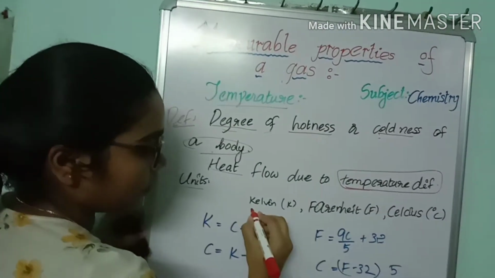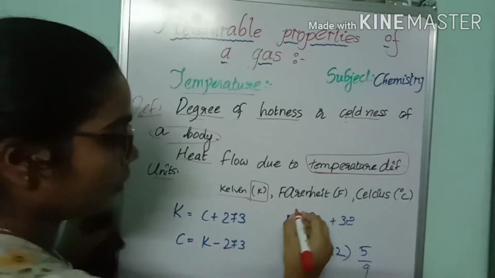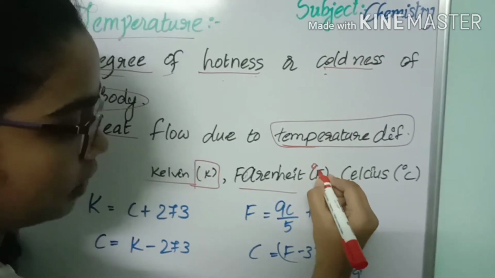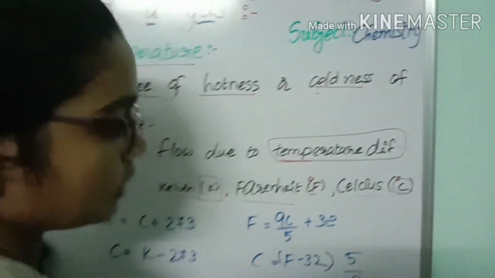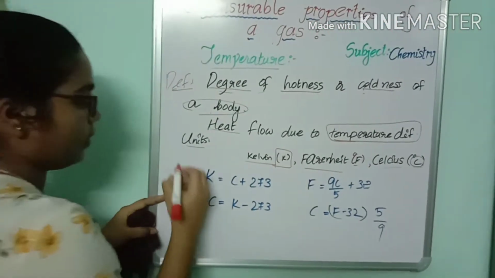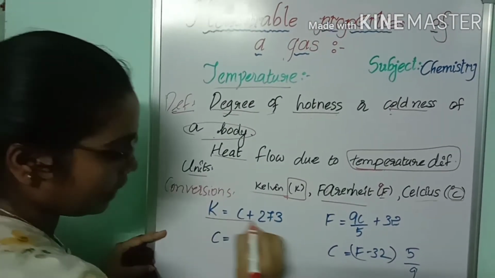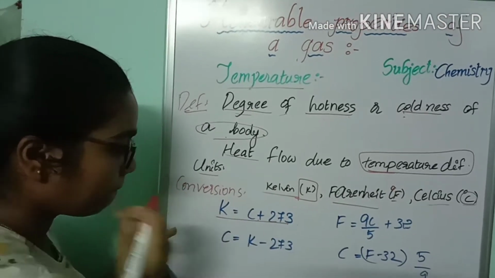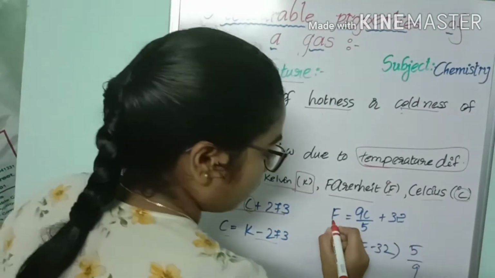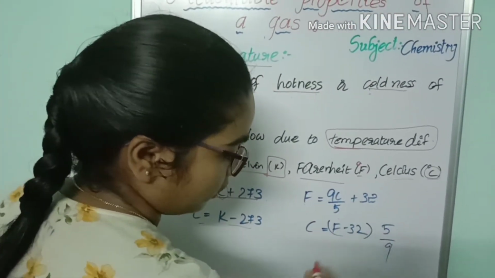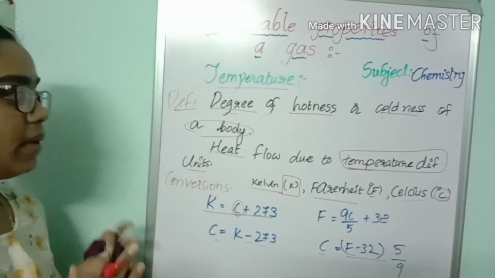Units. There are 3 main units of temperature. They are Kelvin, represented with K; degree Fahrenheit, represented with F; and Celsius, represented with C. And here are some useful conversions. K equals C plus 273. If we want to find C, then it is K minus 273. F equals 9C by 5 plus 32. If we want to find the value of C, then it is (F minus 32) into 5 by 9.